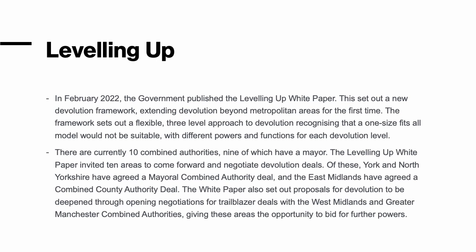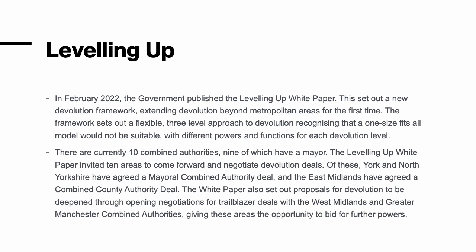There are currently 10 combined authorities, 9 of which have a mayor. And the Levelling Up White Paper invited 10 areas to come forward and negotiate devolution deals. Of these, York and North Yorkshire have agreed a combined authority deal. The East Midlands have agreed a combined county authority deal.